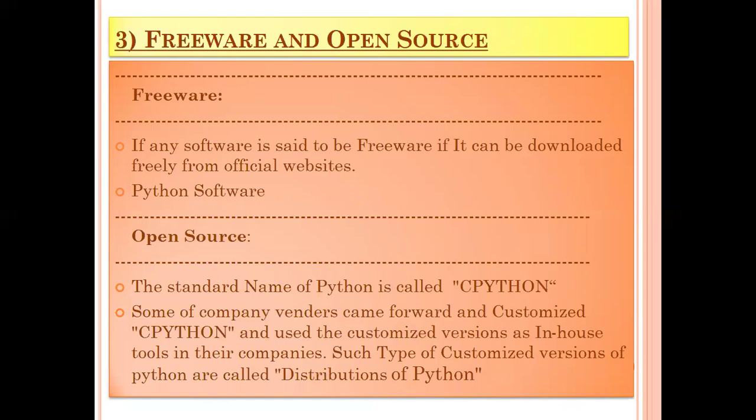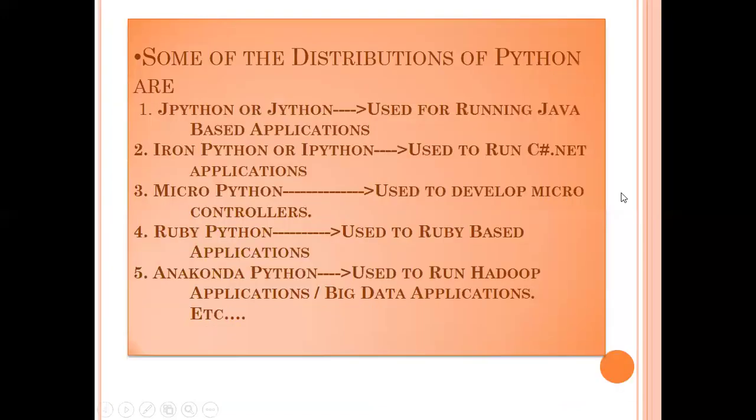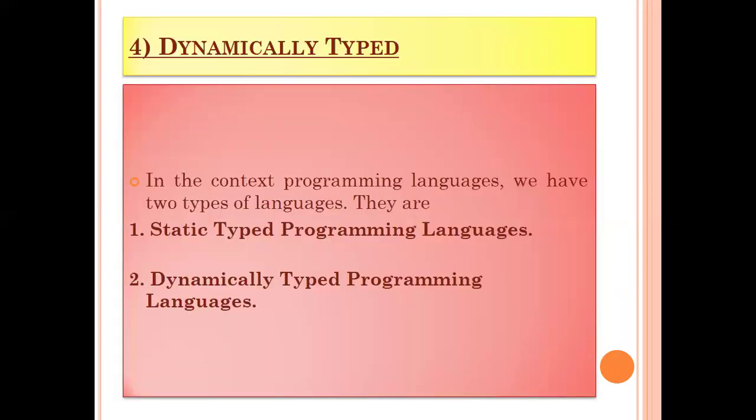So what are they doing? They're changing it accordingly. They are changing the name accordingly. They're using JPython for Java-based applications. They are using IronPython or IPython for C#.NET applications, MicroPython for microcontrollers, RubyPython for Ruby-based applications, Anaconda Python for Hadoop applications. Hadoop applications means big data applications. So distributors are coming forward and changing Python as their in-house tool and using their different versions.